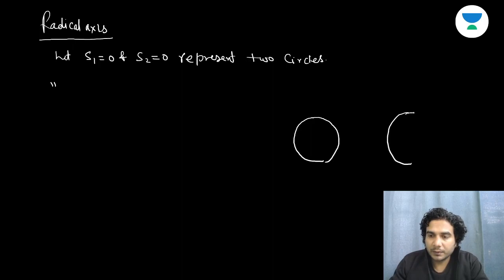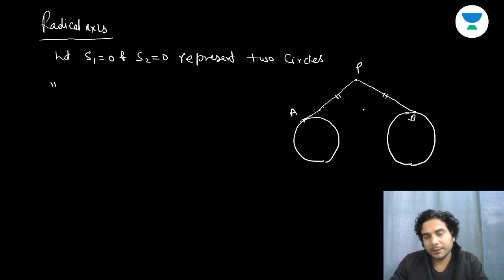Then P is a point from where tangents drawn to these two circles are of equal length. This is PA and this is PB. So PA and PB are of equal length.